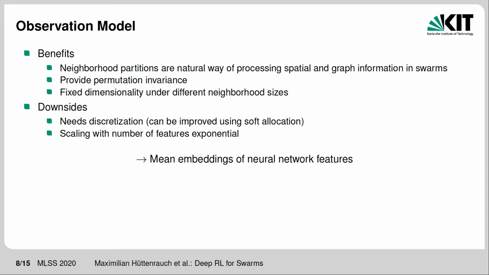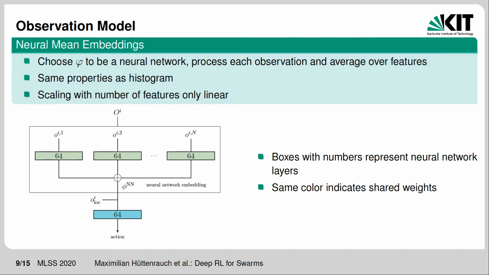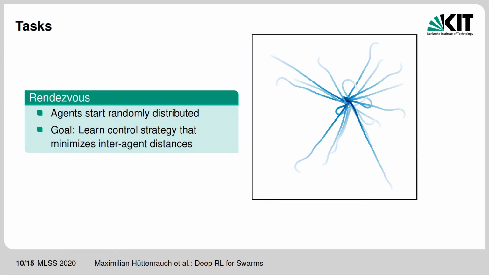That's where mean embeddings of neural network features come into play. By choosing phi to be a neural network, we get the same benefits of the histogram without the need for discretization. Instead, we have to choose the dimensionality of the hidden space, which proved not to be as hard as choosing the discretization of the histogram. Additionally, we now scale linearly with a number of features as we directly process the elements of the set of local observations. In this work, we looked at two cooperative swarming tasks.